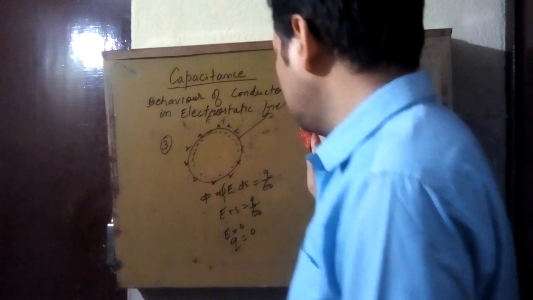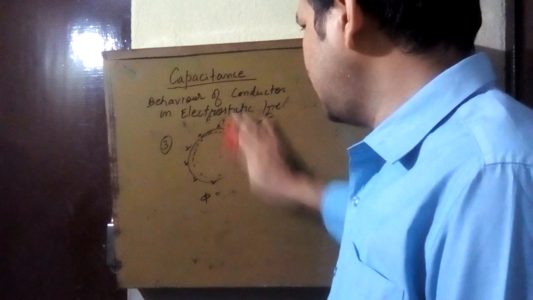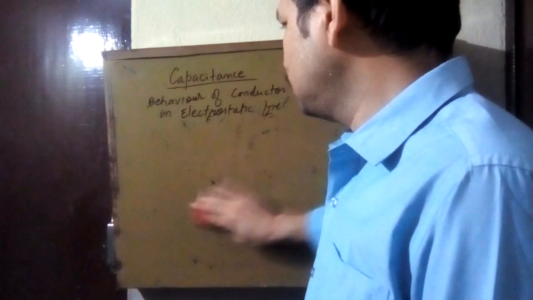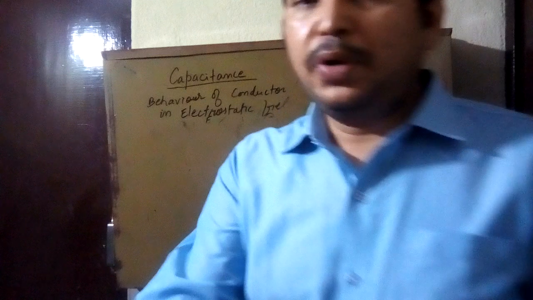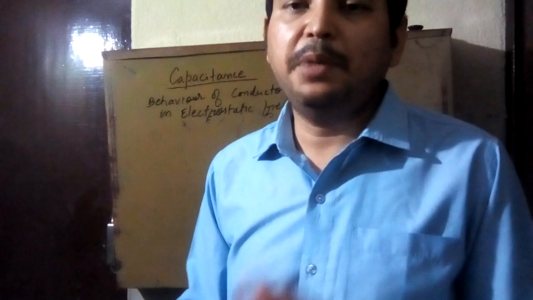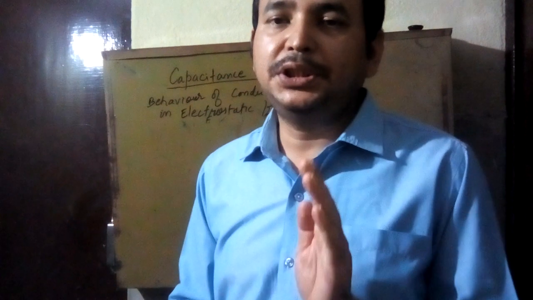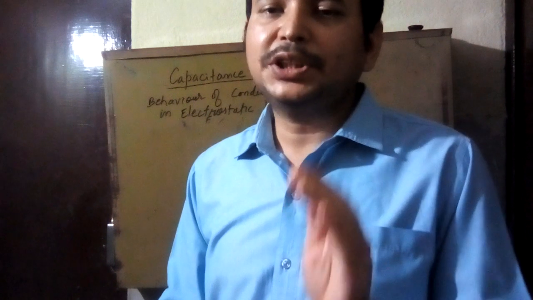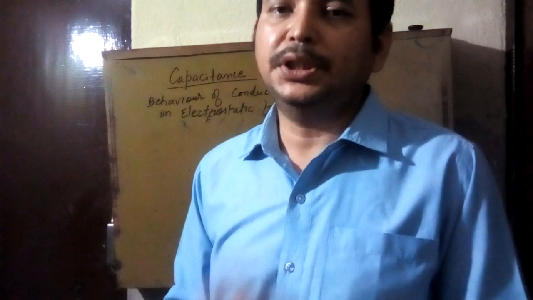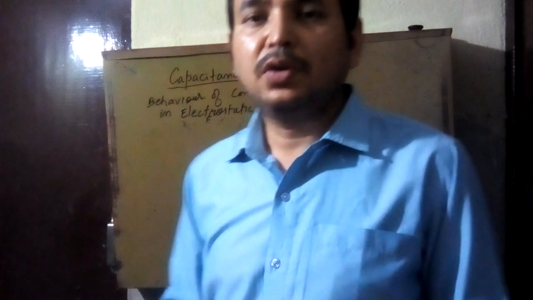So this is the third property. Next, the potential. This is a very important property. The potential inside the conductor and on the surface of the conductor remains constant.